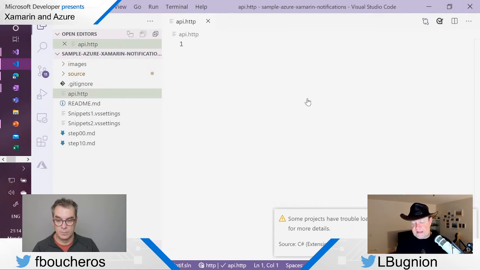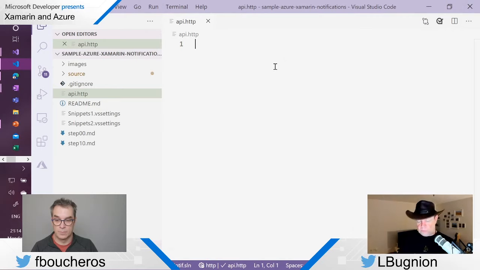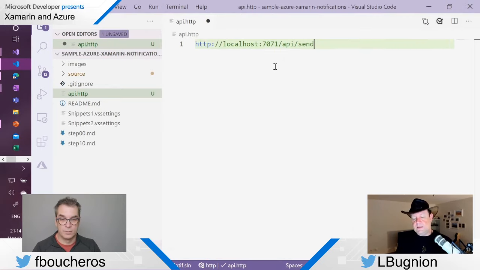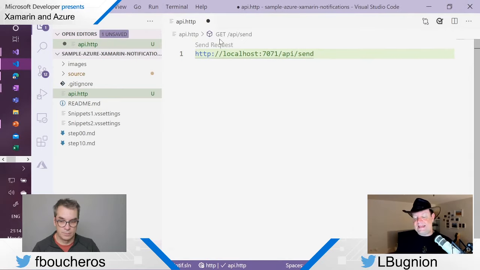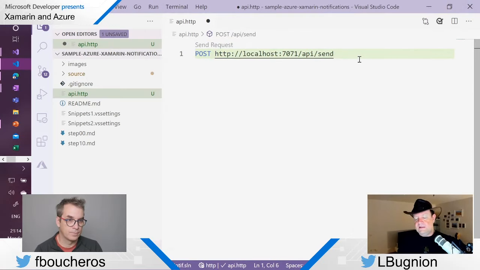And then in there, I'm going to start saying what I want to do. If I just paste a URL, it's going to send this URL as a GET. You see, it says on top here, it's going to send GET to API send. Now, I don't want to send a GET, because if I send a GET, it's not even going to arrive in my function. Yeah, because I specified my function wants only POST, all right? So I'm going to put POST here at the beginning. This is a standard format for HTTP requests. I'm going to post this URL. But even better, I can specify the format of the content that I'm going to send.